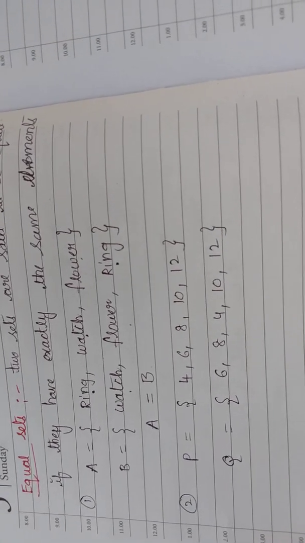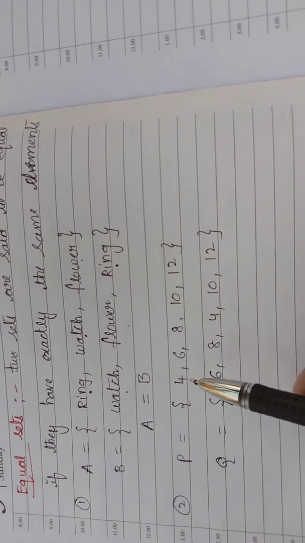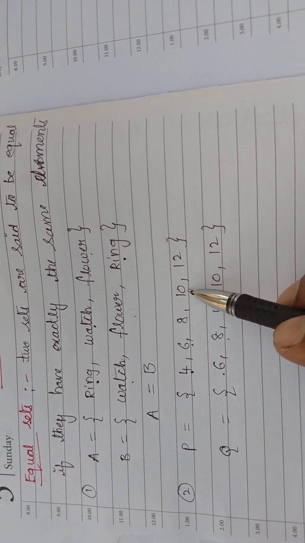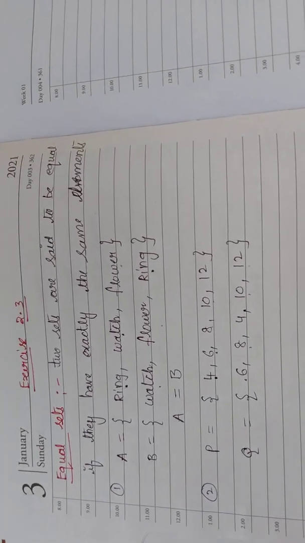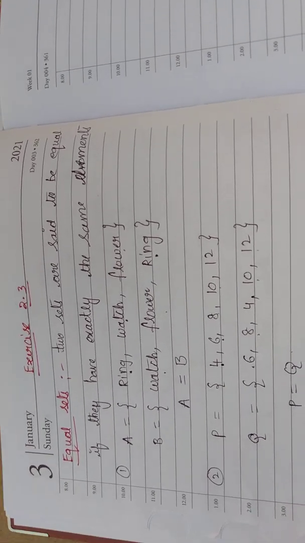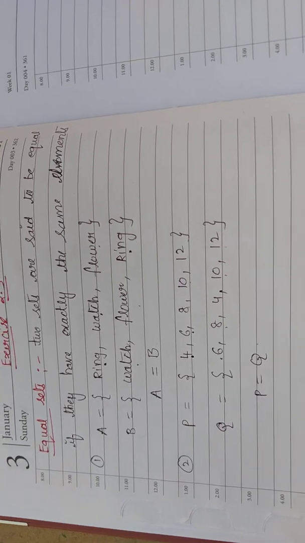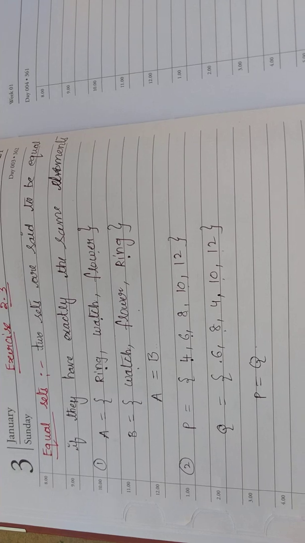You can see here both sets P and Q have the same elements 4, 6, 8, 10, 12. So therefore I can say that set P is equal to set Q. Got my point? What do you mean by equal sets? Two sets are said to be equal if they have exactly the same elements.